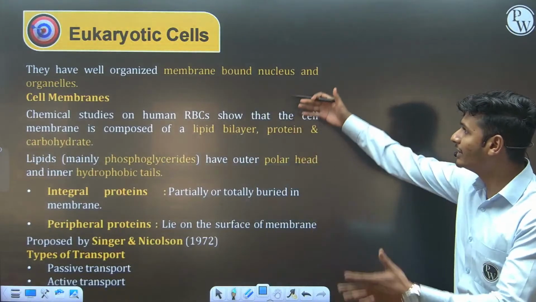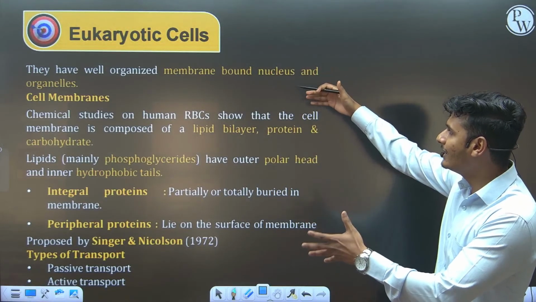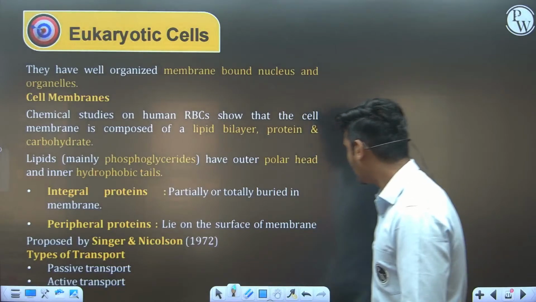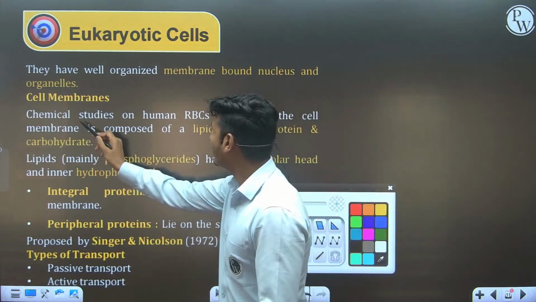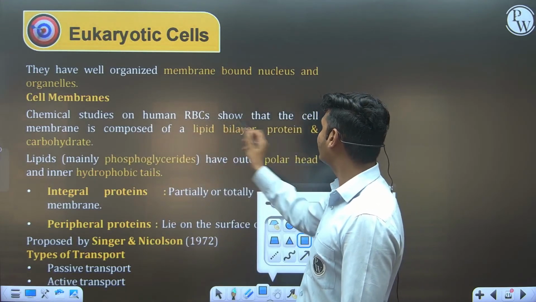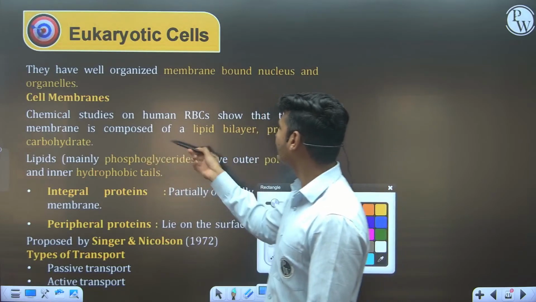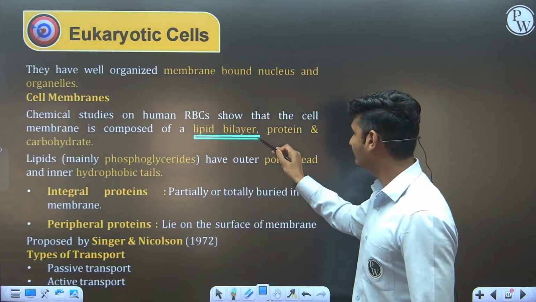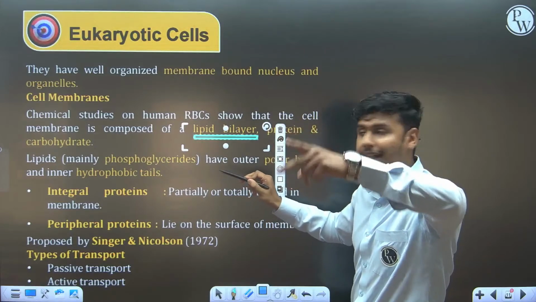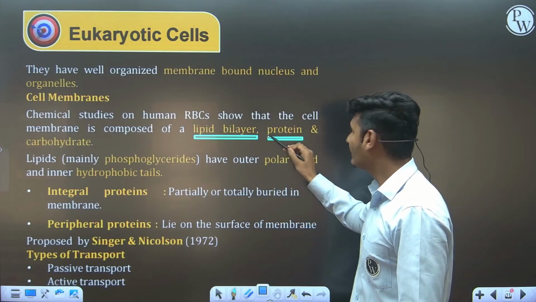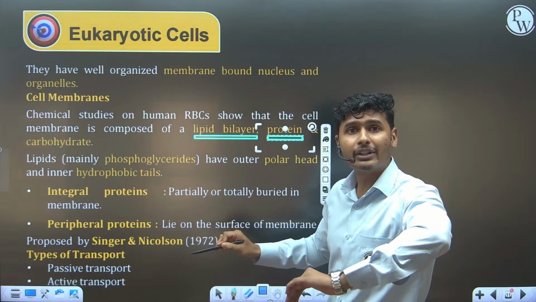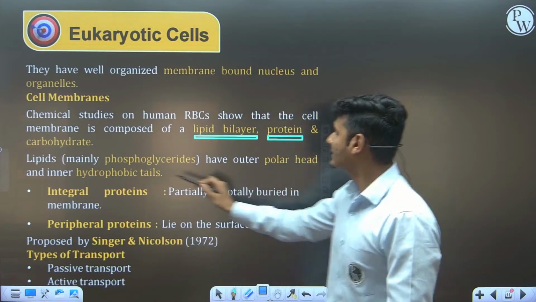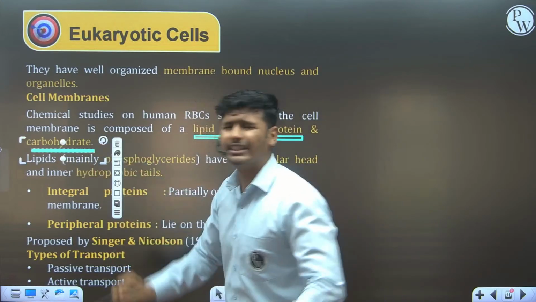Let's understand the fluid mosaic model of the plasma membrane. What are they saying in the statement? First statement: chemical study on the RBC shows that the cell membrane is composed of a lipid bilayer, that is a phospholipid bilayer. Second one is the protein. Two types of protein, integral protein and peripheral protein. Third one is the carbohydrate and some part of cholesterol also.